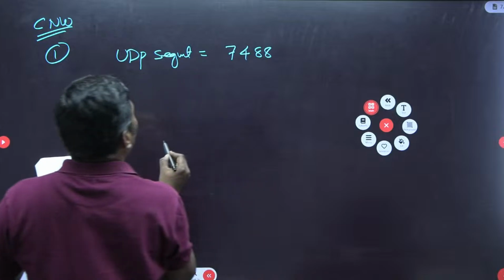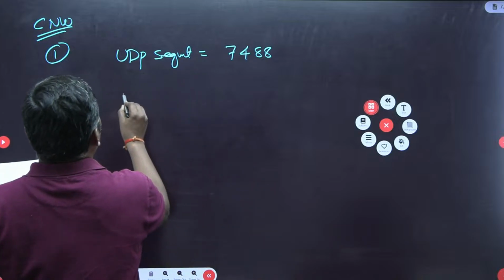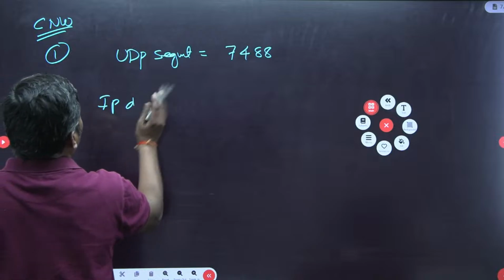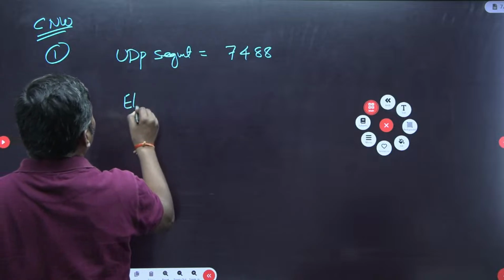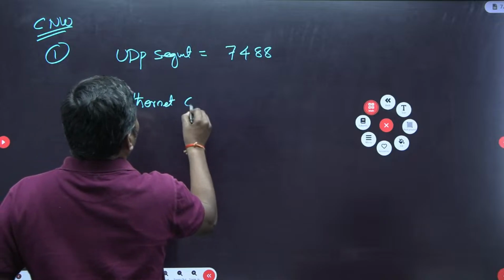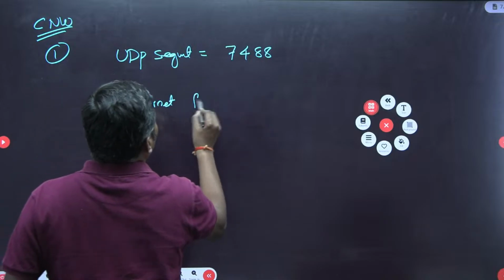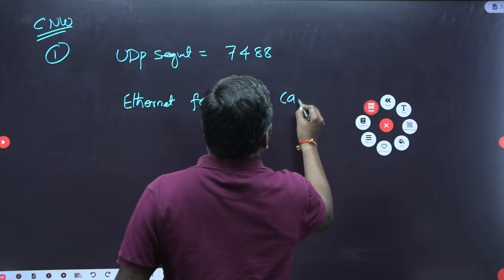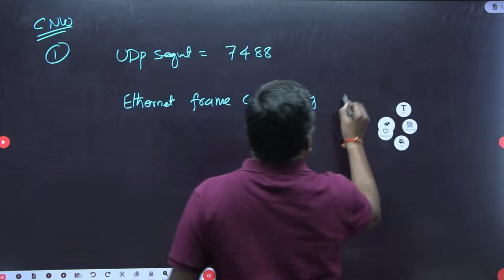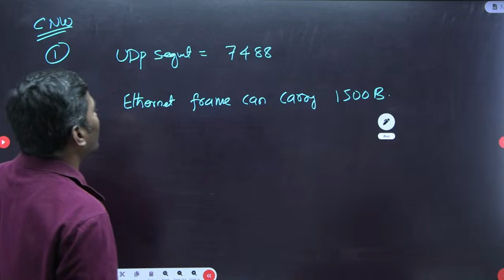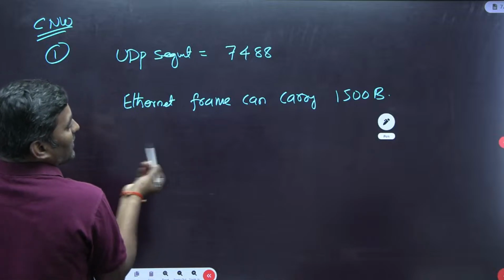Now an Ethernet frame can carry 1500 bytes, they mention 1500 bytes here.